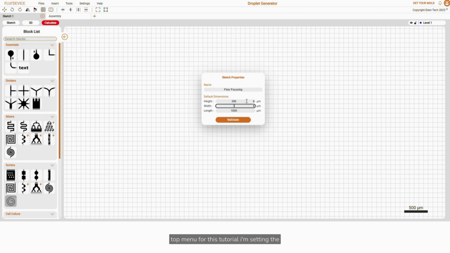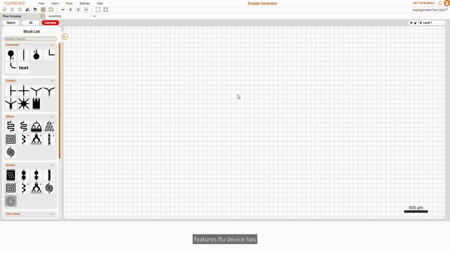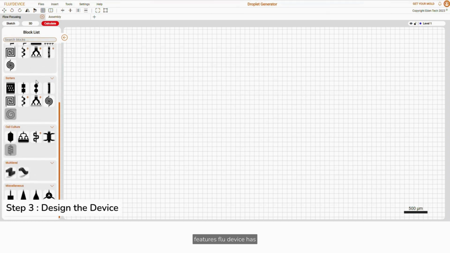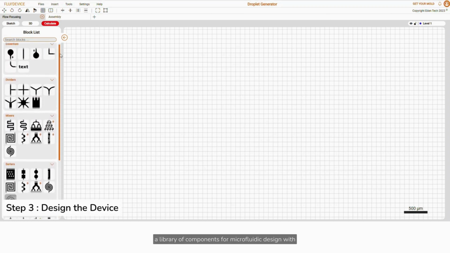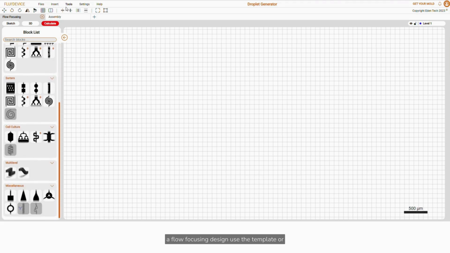For this tutorial, I'm setting the dimensions to 300 micrometers height and 300 micrometers width, a larger device to showcase its features. FLUI'DEVICE has a library of components for microfluidic design. Start with a flow-focusing design. Use the template or create your own.